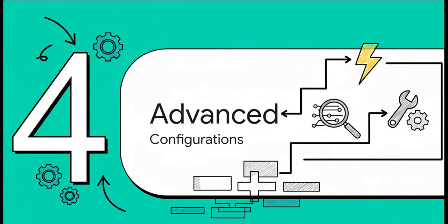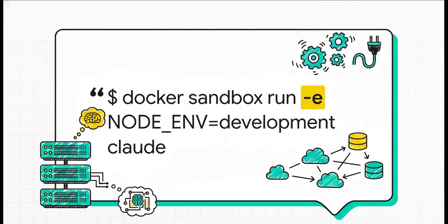The real magic happens when you start giving your agent specific superpowers through some of the more advanced configurations. Let's take a look at how you can really level up your AI partner. So, first up, environment variables. You can use the -e flag to pass in any kind of configuration the agent might need.